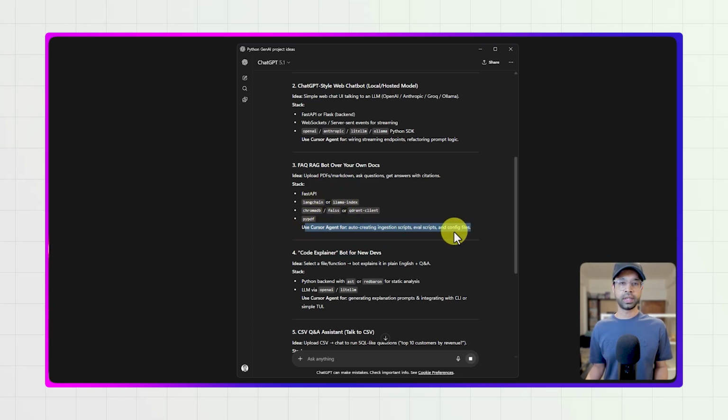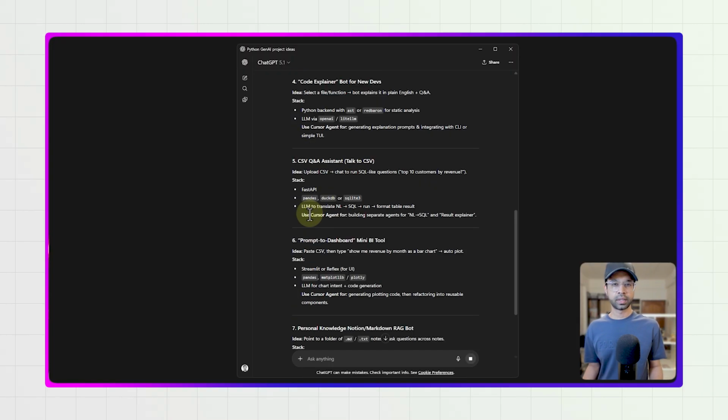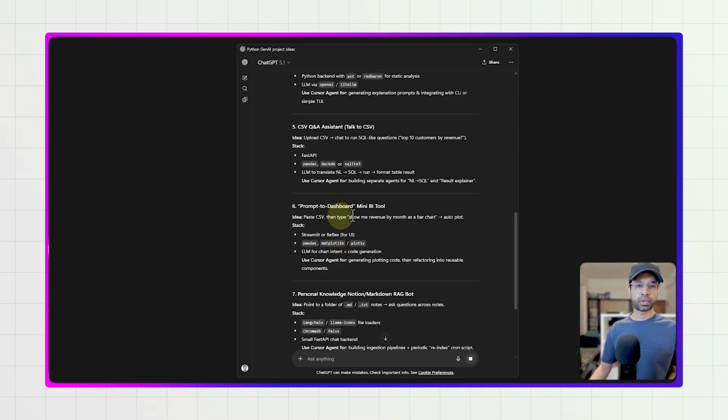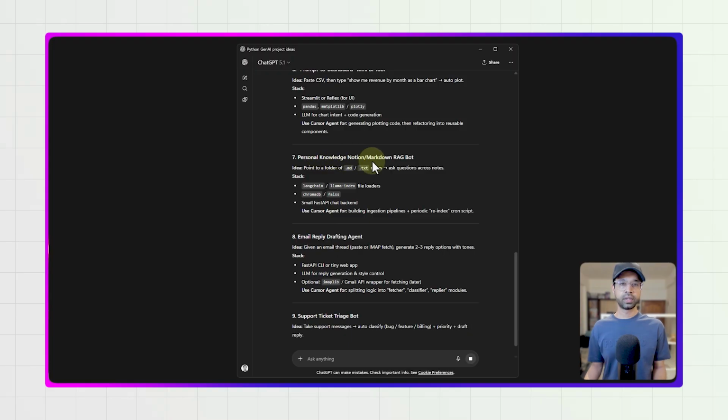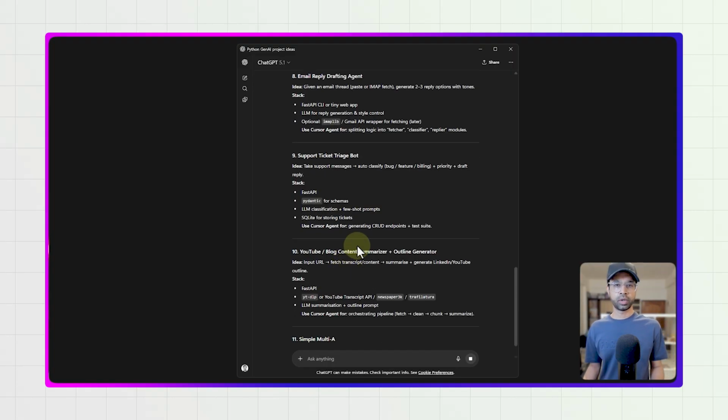A code explainer, CSV Q&A assistant, prompt to dashboard, personal knowledge, Notion, email reply, support ticket triage, and a PDF or blog content summarizer.